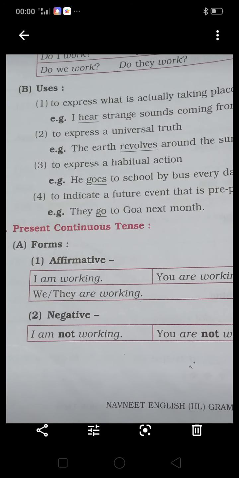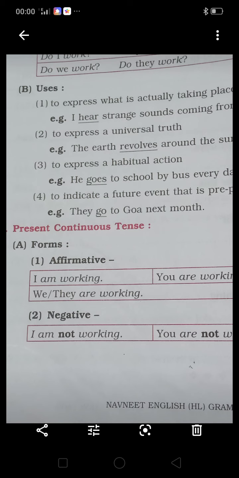Then next is to express a universal truth. Everyone knows a universal truth which does not change. For example, earth revolves around the sun. Means everyone knows earth revolves around the sun. It is a universal truth which does not change, and that's why we write simple present tense.